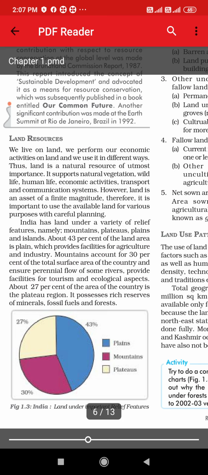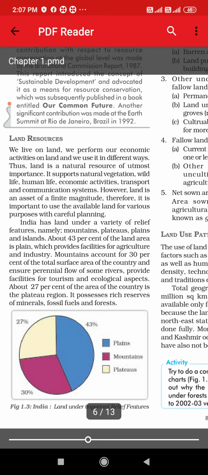There are many different types of landforms. Now we will see about them: mountains, plateaus, plains and islands. Land is available in the form of mountains, plateaus, that is high level land, then plain areas where we can grow crops, and the islands. And what are islands? You already know about it, right?